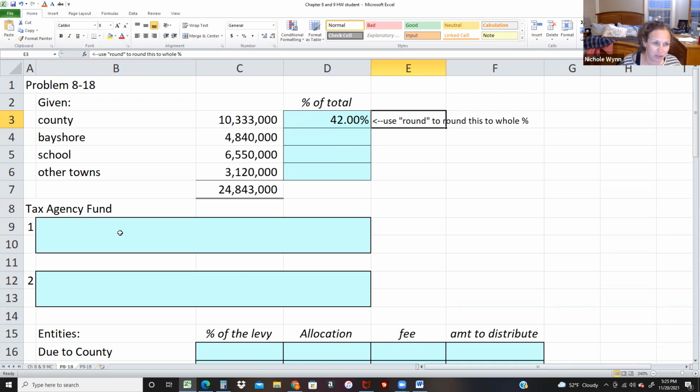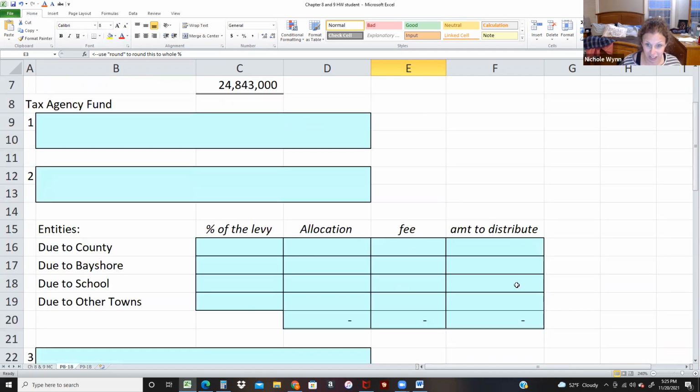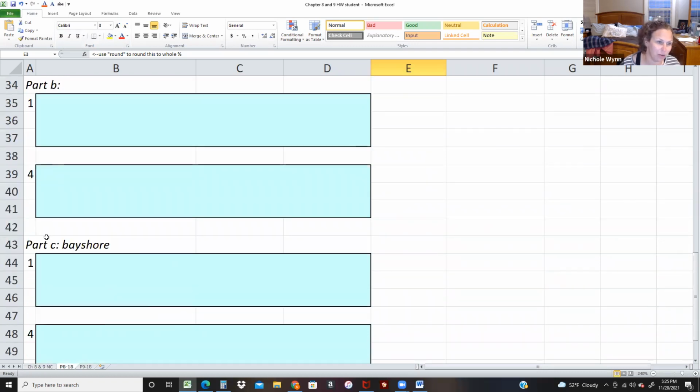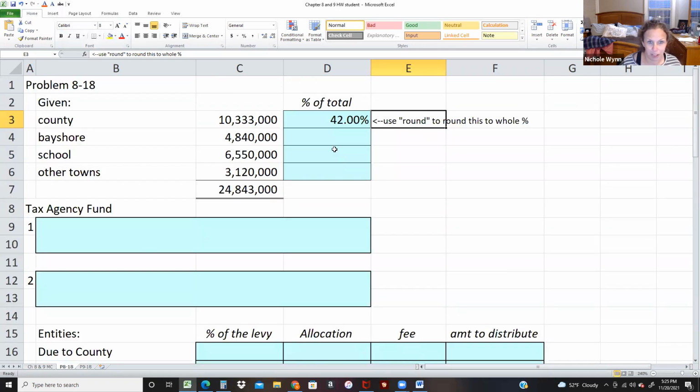Okay, so you're going to do the tax agency funds entries. You're going to do that allocation with the fees, and then you're going to turn around and get rid of the payable and then pay out the money. And then you're going to look and see what it looks like for other entities. It should be a pretty clean problem. And so that's it for chapter 8.